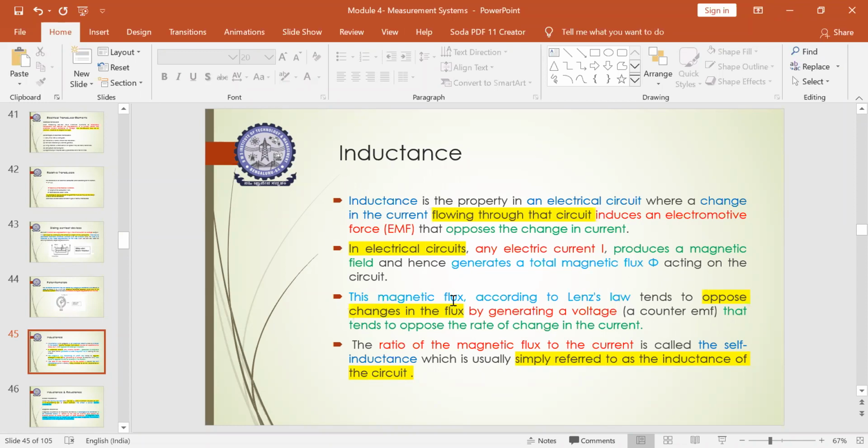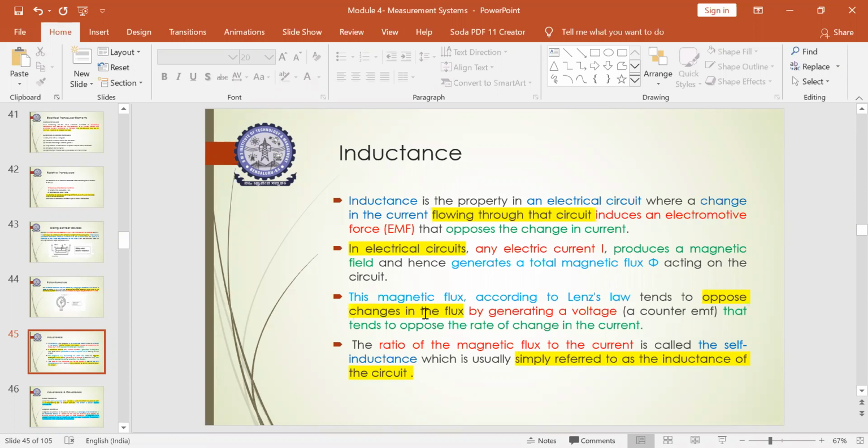Okay, so this magnetic flux, according to Lenz's law, tends to oppose the change in the flux by generating a voltage. So the amount of magnetic flux generated will oppose the change in that magnetic flux by inducing some voltage in it, or generating a voltage in it. So that is called the rate of change in the current. So this variation or this change in the flow of current is nothing but our electromotive force.